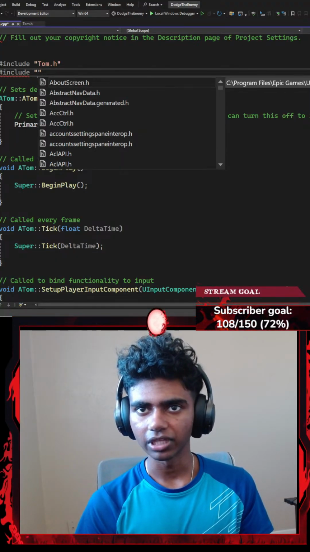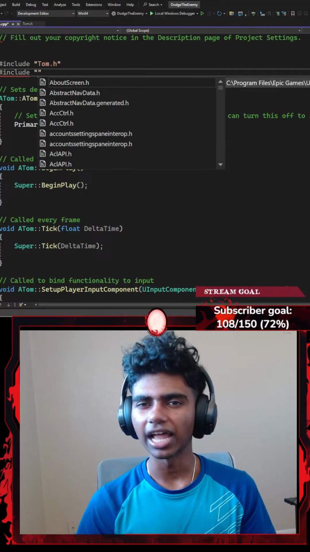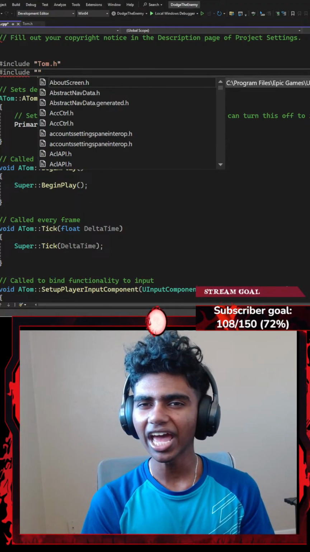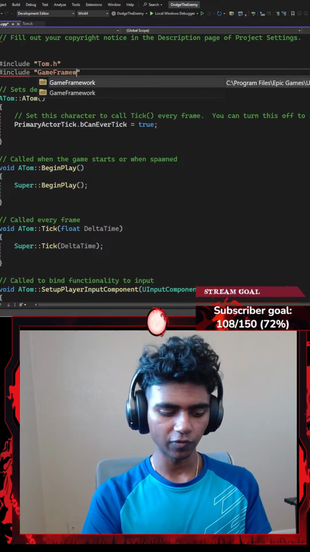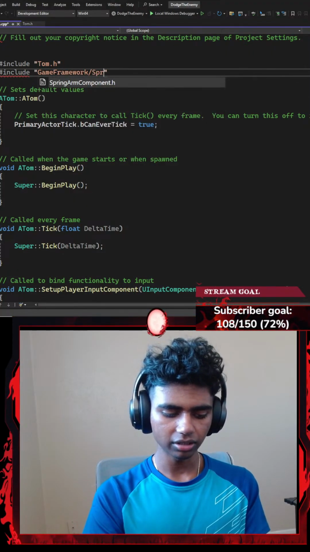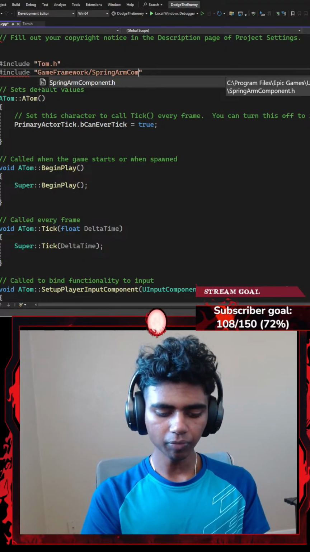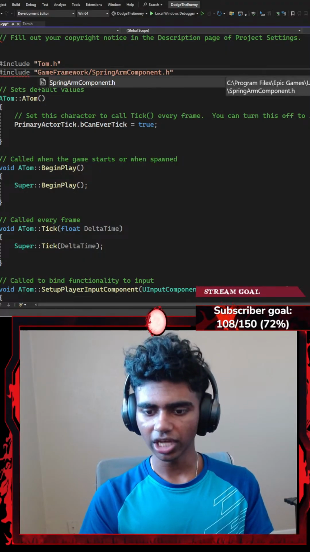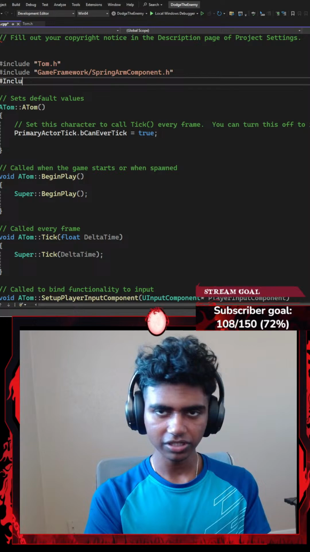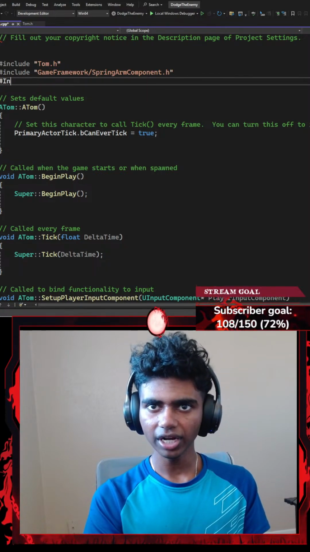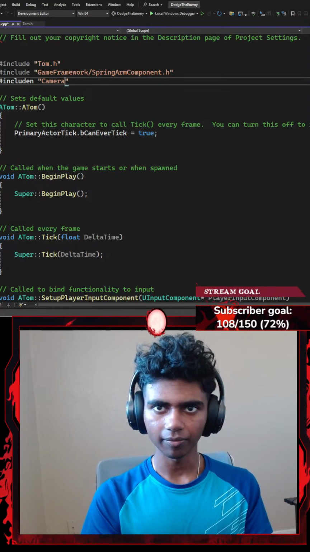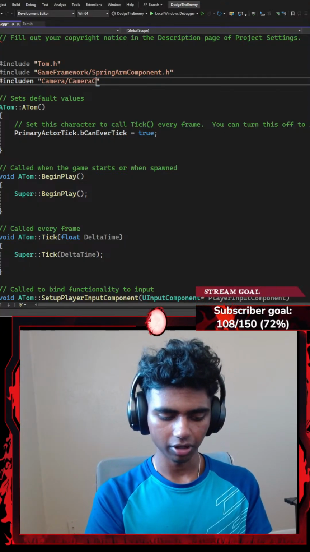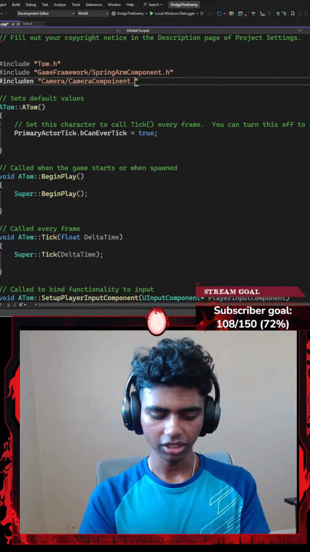Okay, let's go with something like include, parentheses. I'm gonna go ahead and include something from my game framework. From my game framework, I want to include my Spring ARM component .h, and then I'm gonna include something else as well. There we go. Let's include something from my camera: camera / camera component.h.